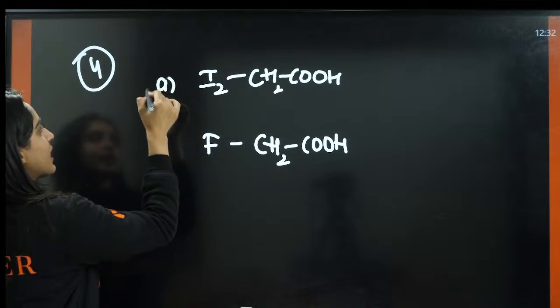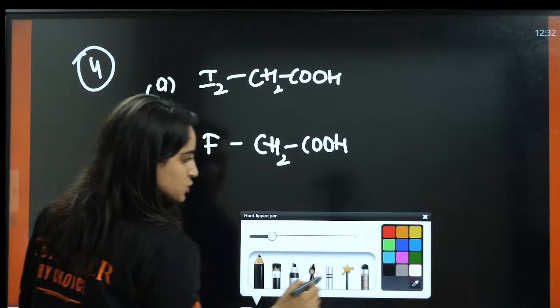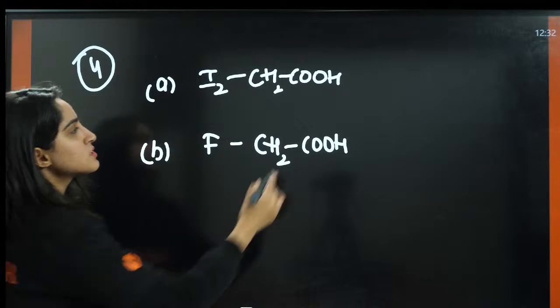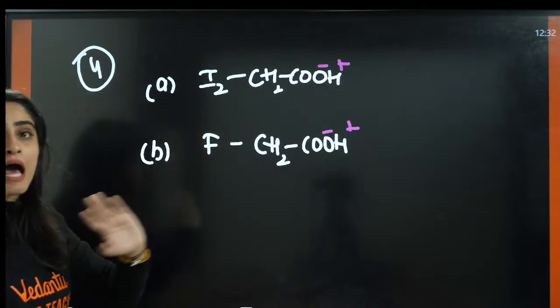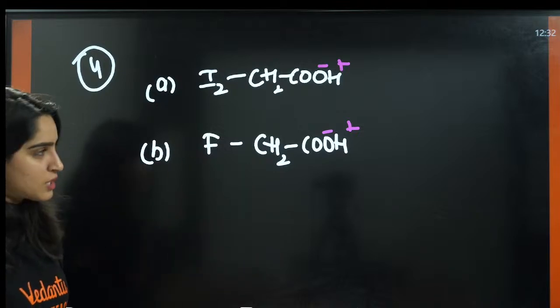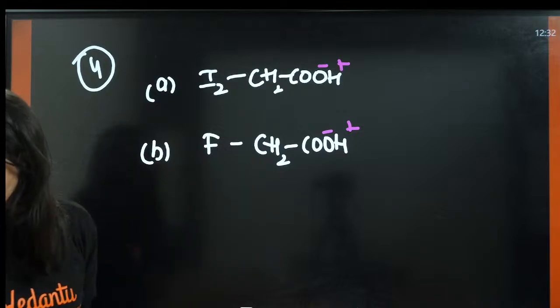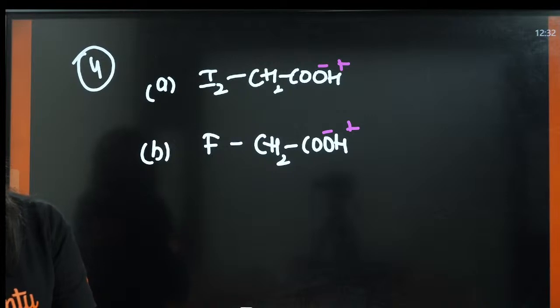Okay. This is A and this is B. Now tell me, this is negative, this is positive, negative. More is the stability of carbon ion, more will be the acidic strength. Now this part is very tricky. Let me see who else is able to answer this.